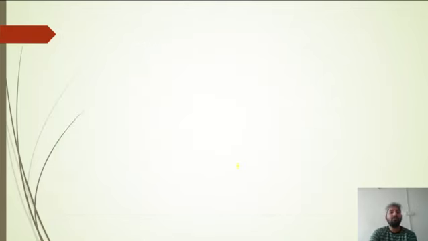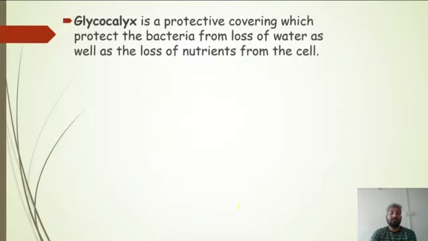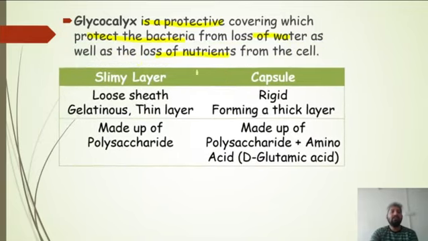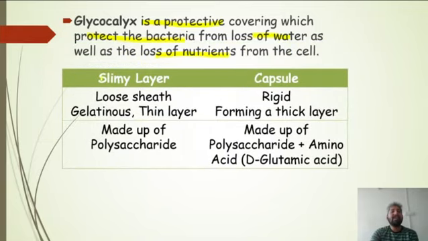Now let us talk about the glycocalyx first. As I have already told you, the glycocalyx is a protective covering which protects the bacteria from the loss of water as well as the loss of nutrients from the cell. Next, this glycocalyx can act as a slimy layer, or it can act as a capsule, a hard layer.